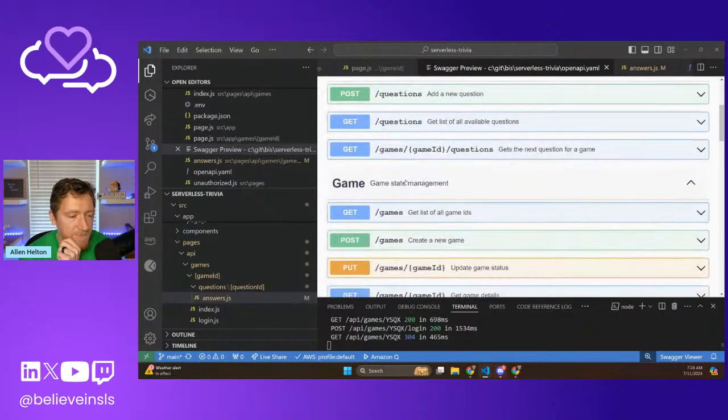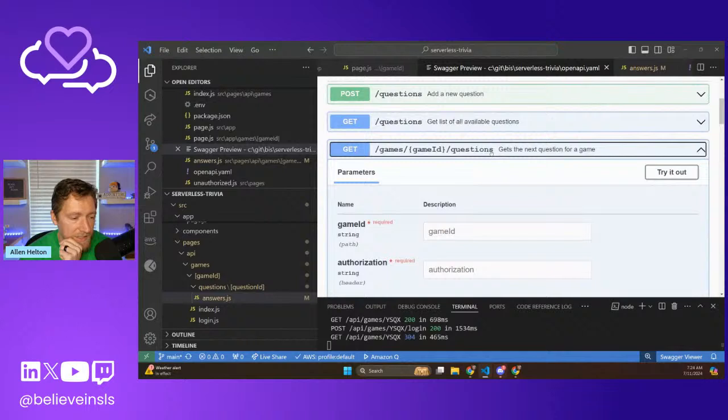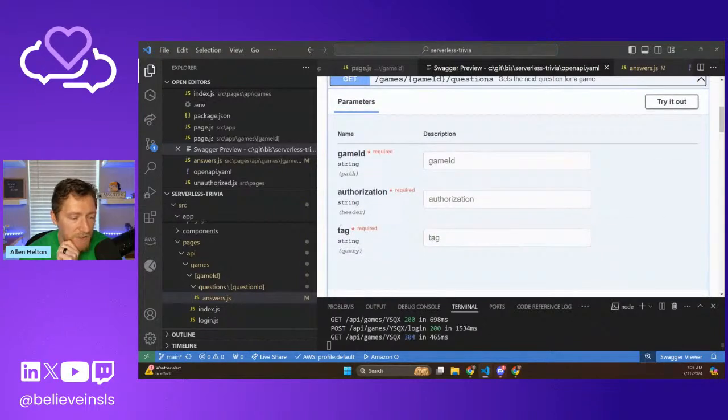So for this one, get games ID question, it accepts a tag query string parameter that will basically look for questions that have a specific tag. All the questions that are in my Neon database, which is just a serverless Postgres service, are tagged with X number of tags. They could say Azure, AWS, GCP, compute, Lambda. It has a whole bunch of different tags. And if I want to scope my range of questions to a specific tag, I can provide this into that call, and it will look for ones with the specific tag that I provided.